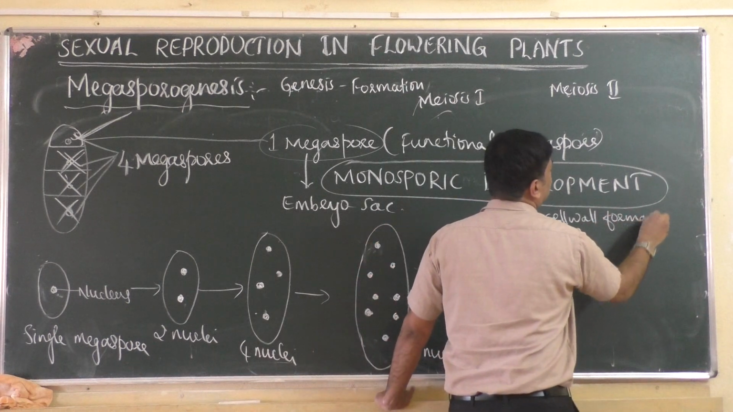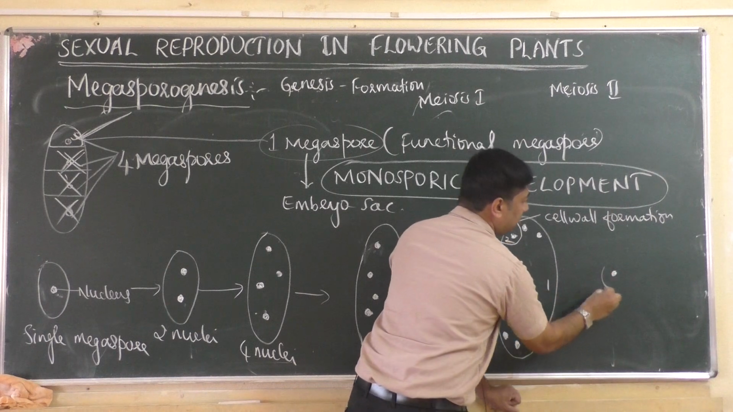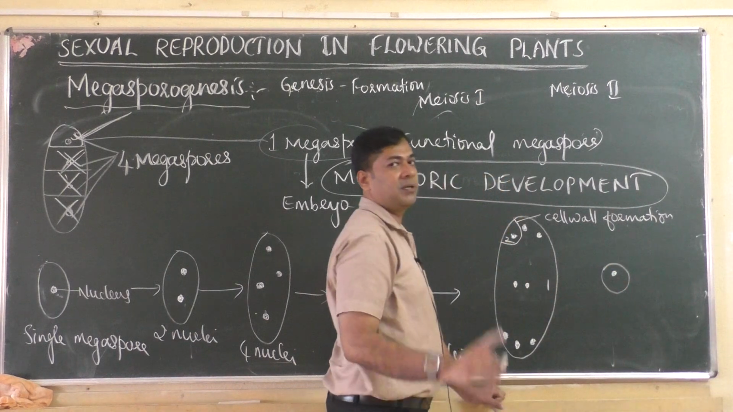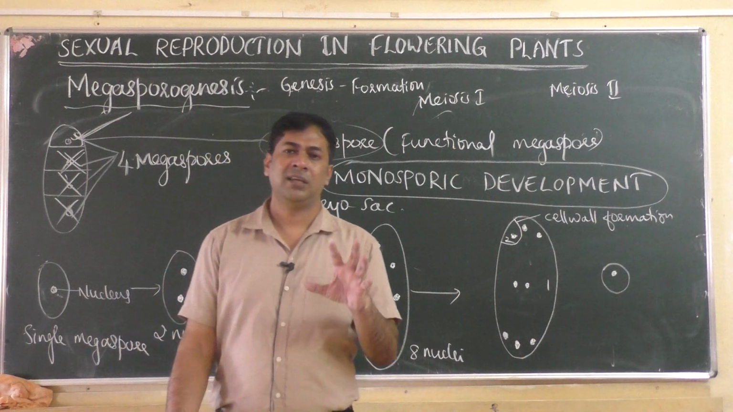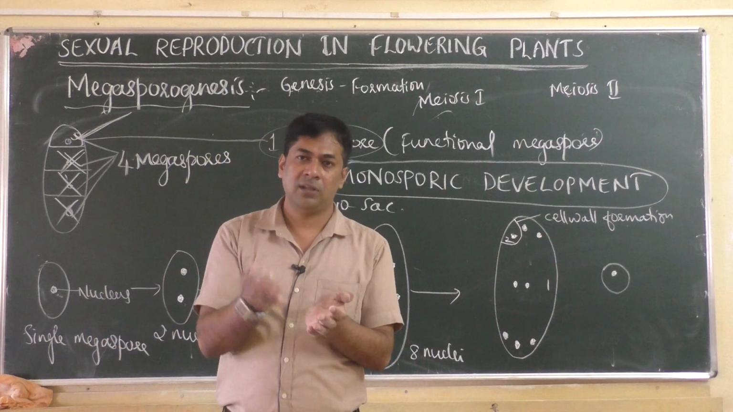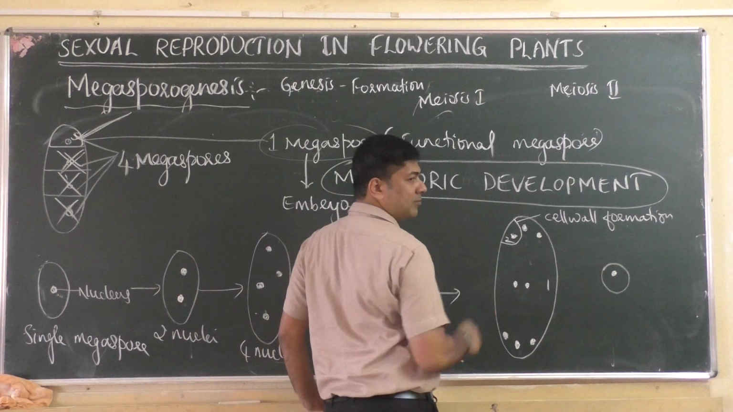Cell wall formation happened. Cell wall formation means one nucleus is there. Slowly the nucleus will be surrounded by a new cell wall. Then it becomes one cell. When can we call something a cell? When it has a cell wall, and inside there is a nucleus. So your nucleus is already there.